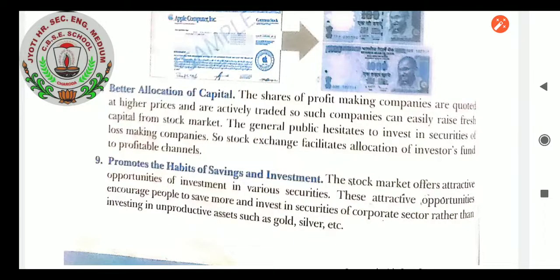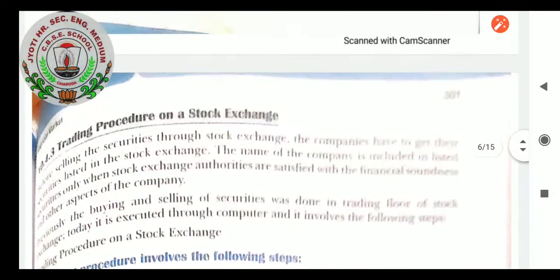Promote the habits of savings and investments. The stock market offers attractive opportunities of investment in various securities. These attractive opportunities encourage people to save more and invest in securities of the corporate sector rather than investing in unproductive assets such as gold, silver, etc. So they help to promote the habit of savings and investment among people, so that more and more people will get interested in the stock market. So that is also a function of the stock exchange.